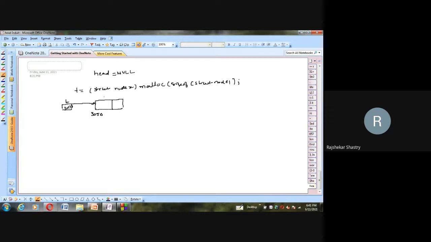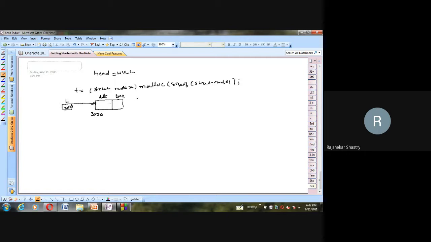Once the memory is allocated, in the data portion of this node I have decided to store 35. This is the data portion and this is my link portion. Together the two portions form a structure, and each one is a structure member.